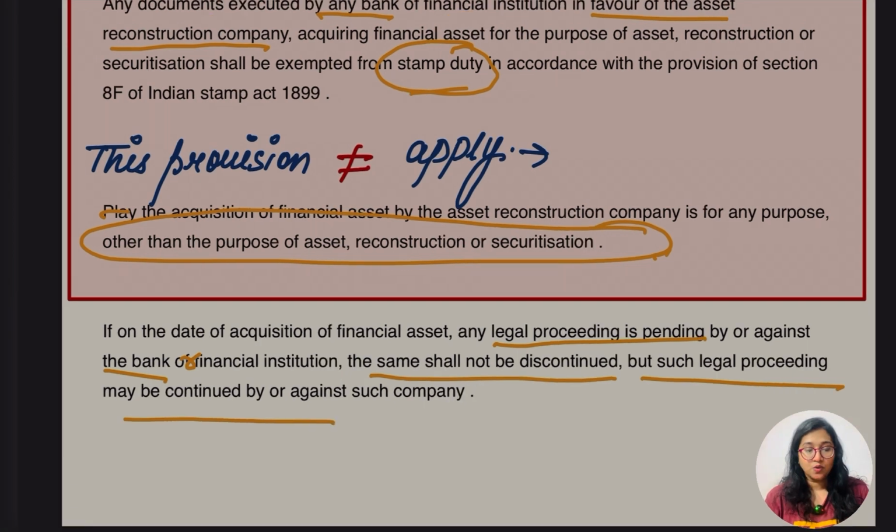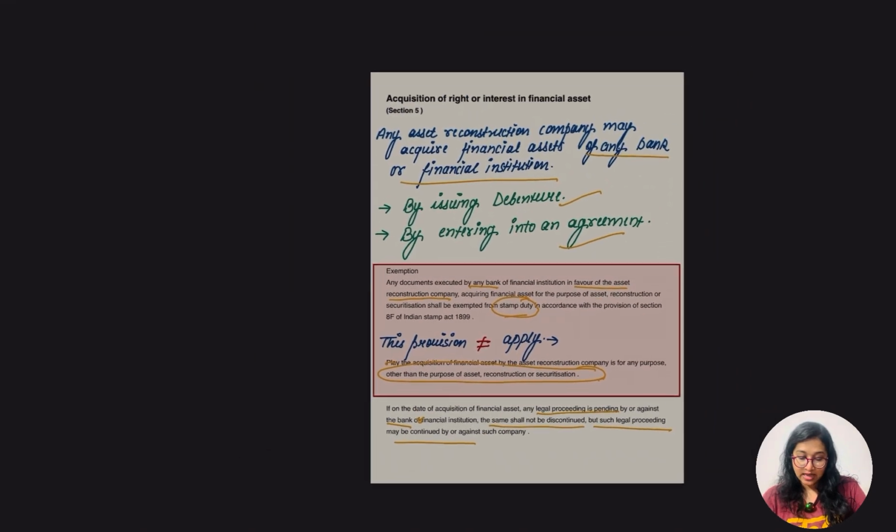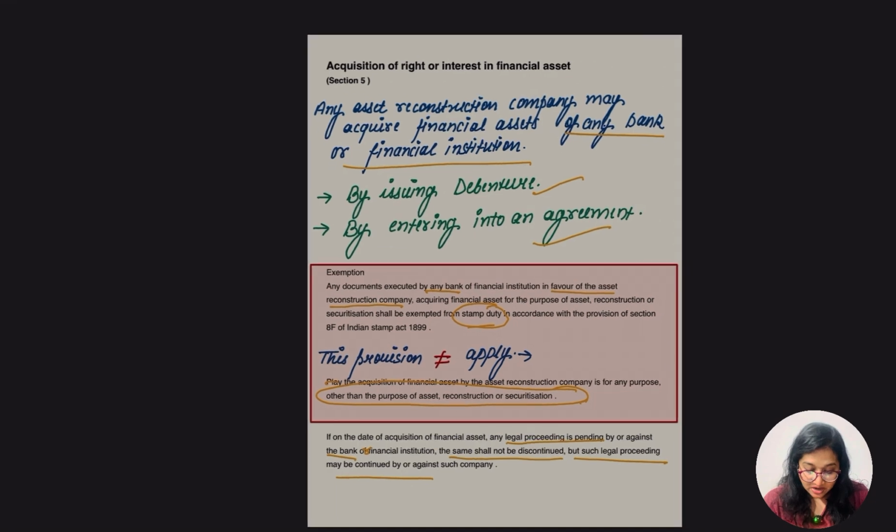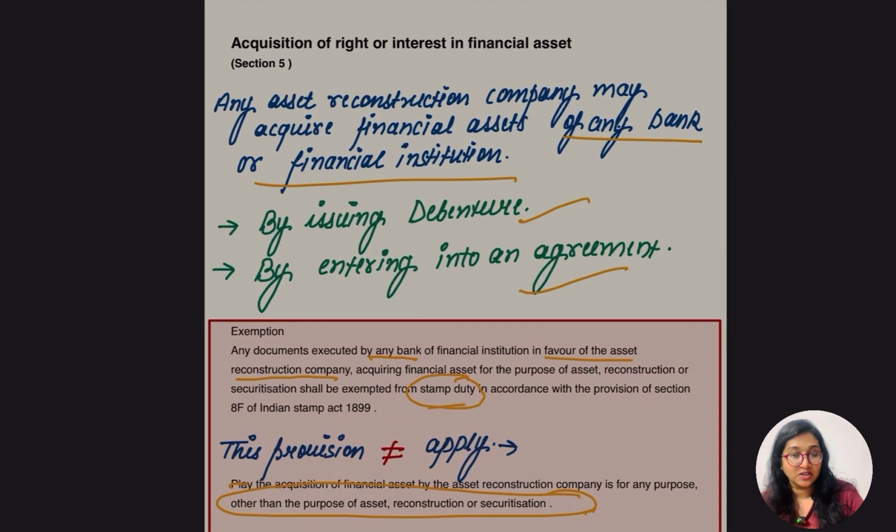So in this section we read about the acquisition of right or interest in financial asset by way of issuing debentures, or by agreement between the company and the asset reconstruction company.